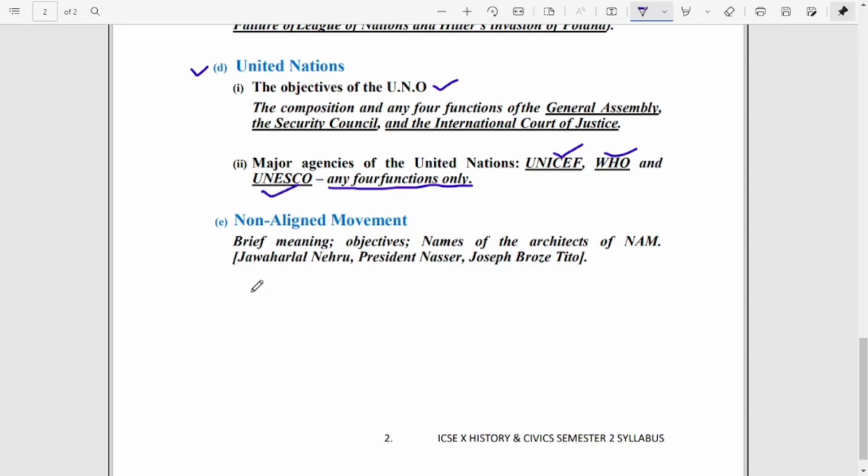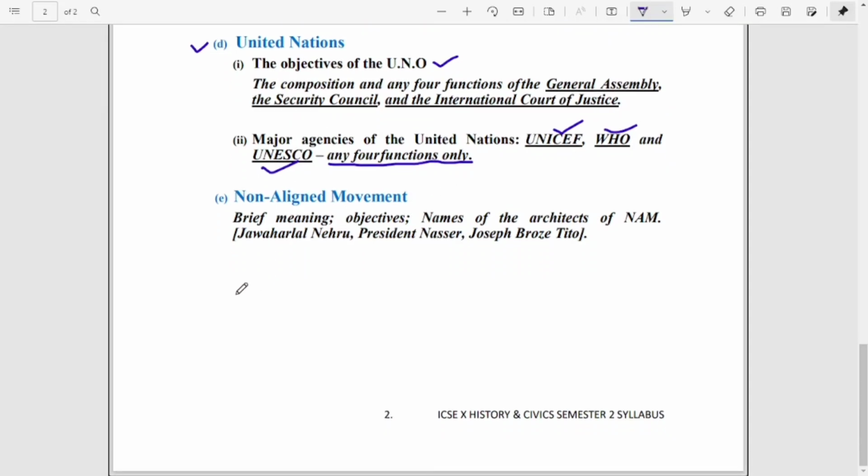All right. Now the last one is non-aligned movement. So what you have to study here? Definitely the last chapter from contemporary world. You have to go through the brief meaning. What is the meaning of non-aligned movement? What were the objectives of non-aligned movement? Then name the architects of NAM.